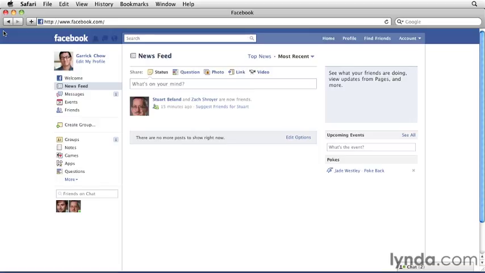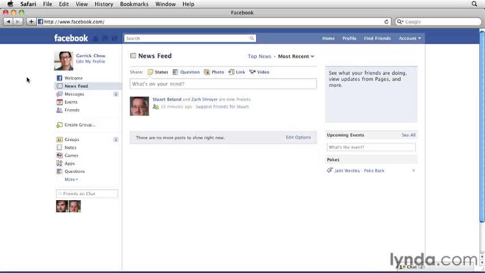Now, although anyone can create a Facebook group, before you do so, you should search around to see if a group like the one you have in mind already exists. Because if you're trying to find a group of people who share a common interest with you, there's really no sense in everyone creating their own groups. It's usually better to look for an existing group that already has a large or growing membership. You can find existing groups in a couple of different ways. First, a friend can invite you to join a group that he or she is a part of, or you can search for groups yourself.